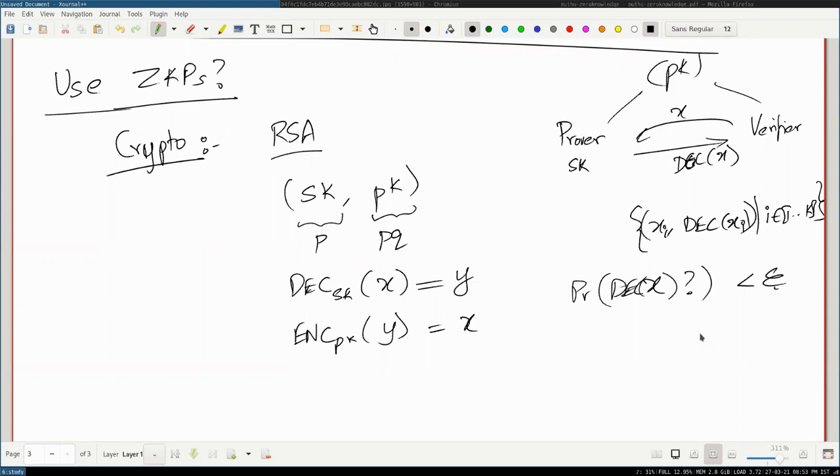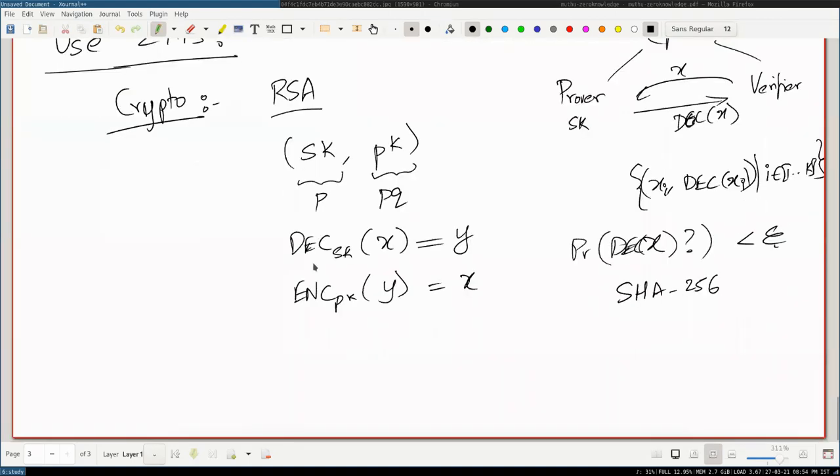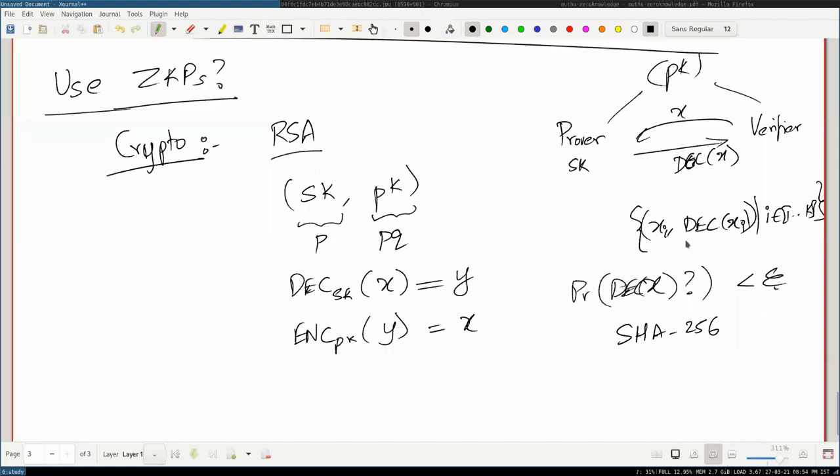And probably one of the strongest hashes is SHA-256, which is probably the most common one. If you look at your browser, open up the lock symbol in your URL, you can see that it's encrypted. You can verify it, and they use crypto systems which are not broken. Okay. And now you can see why zero knowledge is very important here.